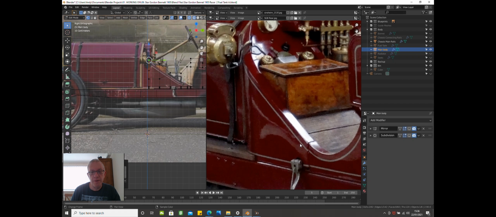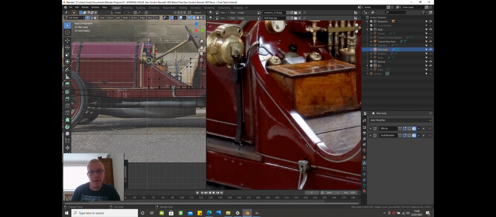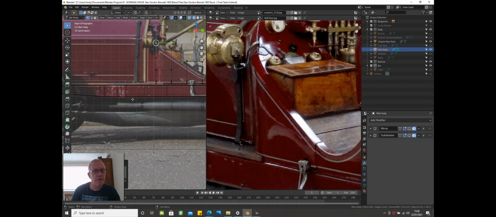What happens here is it's pretty straight until there, and then it dives in there. So it is potentially straight up to here. So we need to grab these, slide this out of the way.